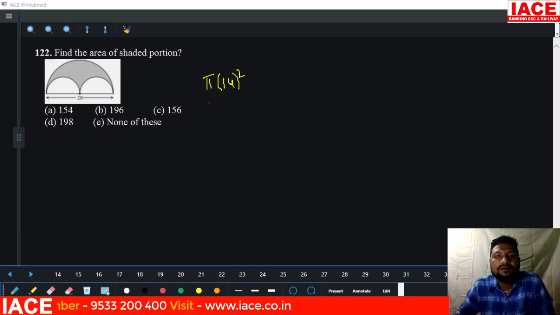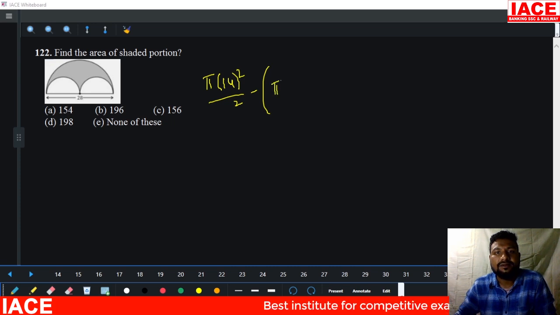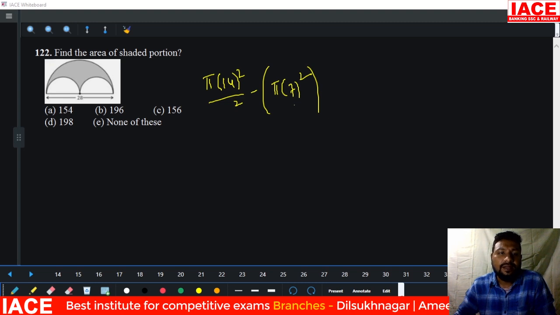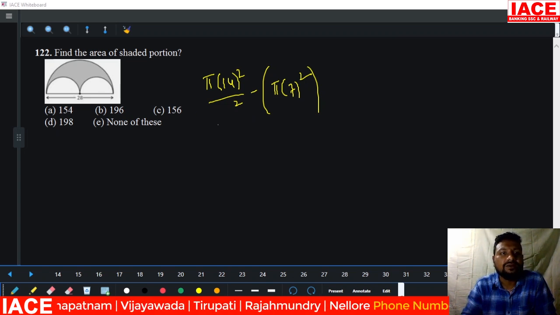The diameter is 28, so our radius is 14. Then this small circle, 14 is the diameter, so the radius is 7. Pi 7 square. I'm not writing by 2 because this half circle and this half circle are added. It should be equal to a full circle.